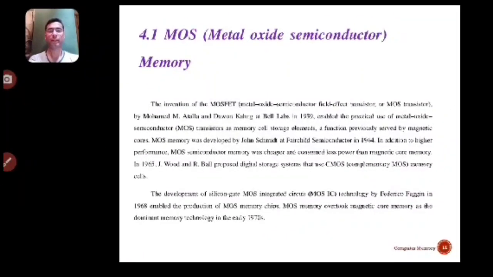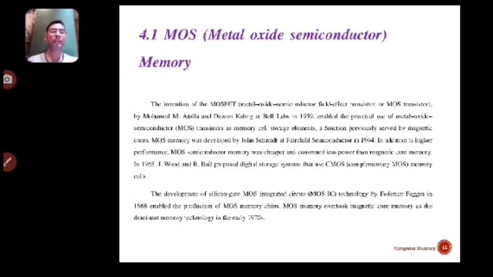My name is Prathamesh Shivaji Patil. I'm from E division. Our PPT is about computer memory, and I'm going to tell about the need of computer memory, types of computer memory, and introduce the MOS, which means metal oxide semiconductor. First, I introduce the MOS, metal oxide semiconductor, MOS memory.